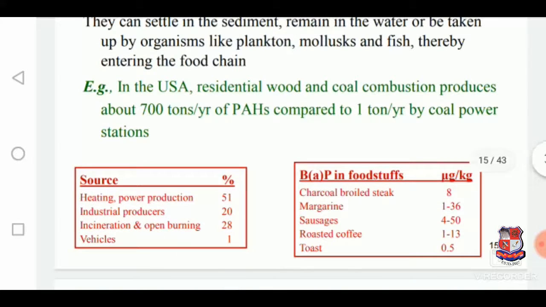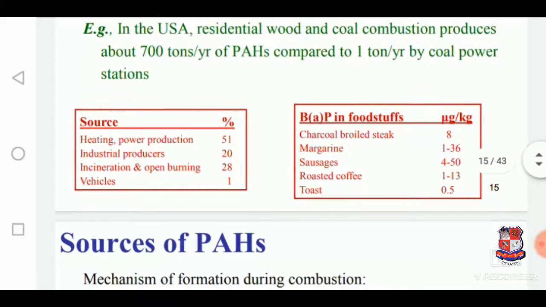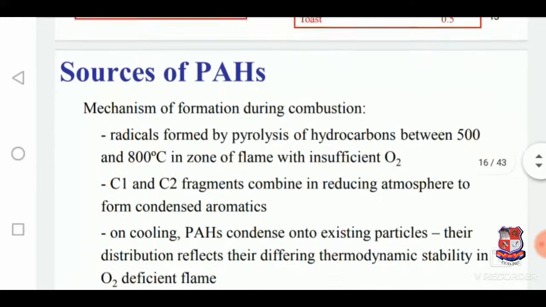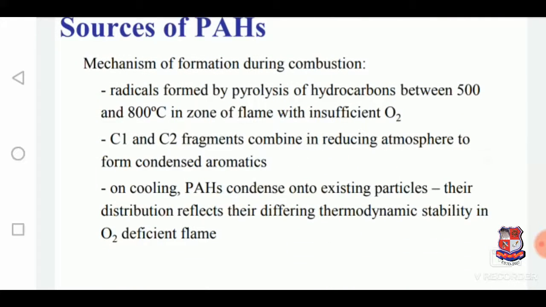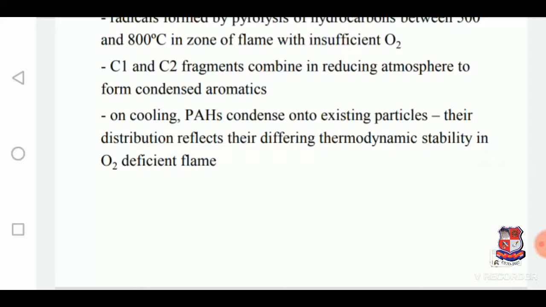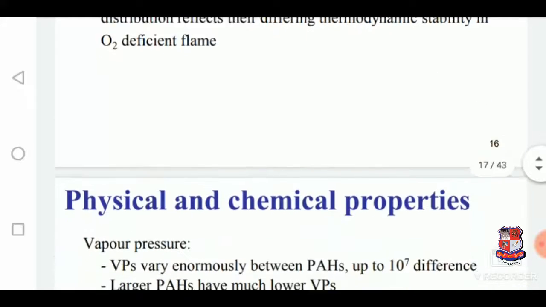So, for example, in the USA, residential wood and coal combustion produces about 700 tons per year of PAH compared to 1 ton per year by coal power stations. So, this is the illustration for that. And the mechanism of formation during combustion: it's a radical process, and it involves the pyrolysis of hydrocarbons between 500 to 800 degrees Celsius in the zone of flame with insufficient oxygen. On cooling, PAHs condense onto existing particles. Their distributions reflect their differing thermodynamic stabilities in oxygen deficient flame.